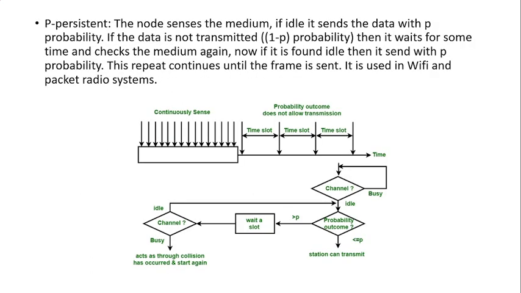The next one is called P-persistent. P-persistent has some time slots. In each time slot, it senses the channel, and in each interval it is going to send the data, and this can be used to avoid collision in the medium.